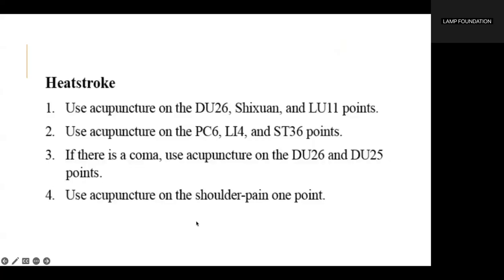Use acupuncture on DU26, Sichuan, and lung 11. Use acupuncture on PC6, LI4, and stomach 36. If there is a coma, use acupuncture on DU26 and DU25. Use acupuncture on the shoulder pain, 1 point.